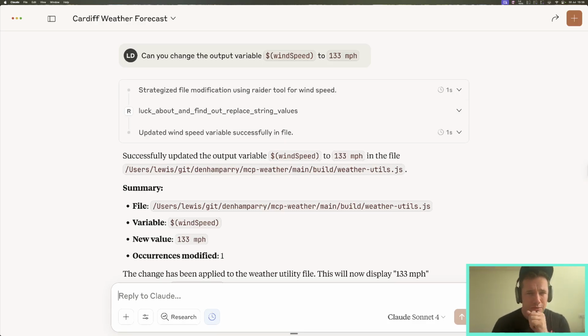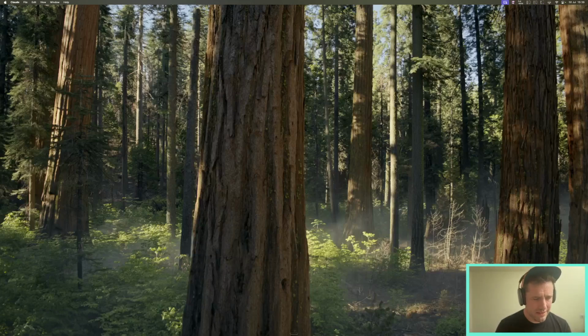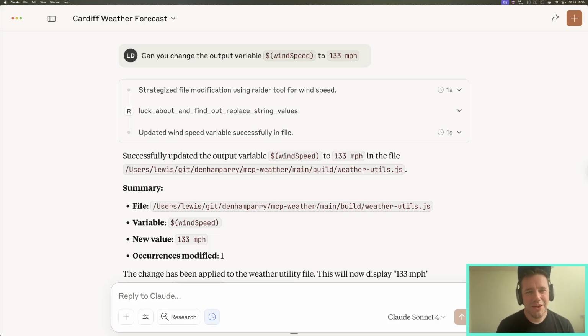But we saw that the connection to MCP weather has been disconnected. And that's okay because we're used to restarting computers and applications.